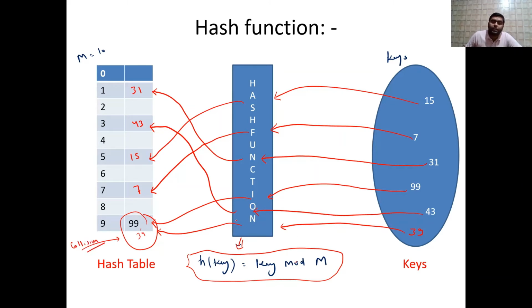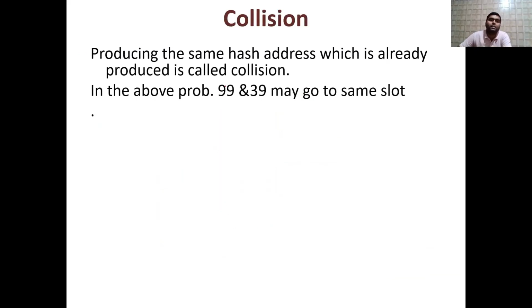because पहले से 99 वहां मैप था और 39 भी वहीं मैप हो रहा है. So this situation is known as collision. That is written that producing the same hash address which is already produced is called collision. So in this problem, if you observe carefully, h of 99 will give you 99 mod 10, so 9. And from this side also, if you calculate the hash table address of key 39, this is nothing but 39 mod 10, so this will again give you 9.